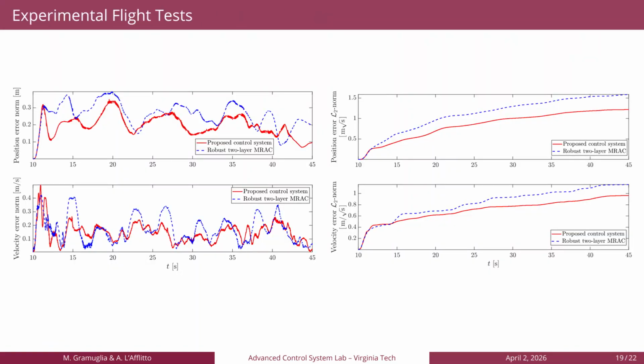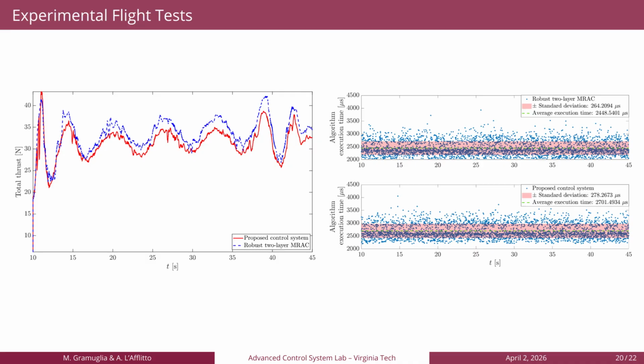The left-hand side plot here represents the position and velocity tracking error norms, while the right-hand side plot represents the respective L2 norms. From both plots, it emerges how the proposed control system, represented in red, yields better performance than the robust two-layer MRAC framework, represented in blue.